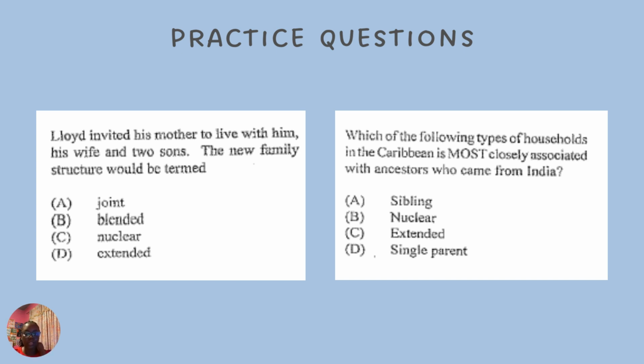The next question is, which of the following types of households in the Caribbean is most closely associated with ancestors who came from India? We have sibling, nuclear, extended, and single parent. And fun fact, the Indians are associated with extended family roots. Marriage is seen to them as not only joining a man and a woman, but joining families as a whole. So their households normally have 3 or even 4 generations.